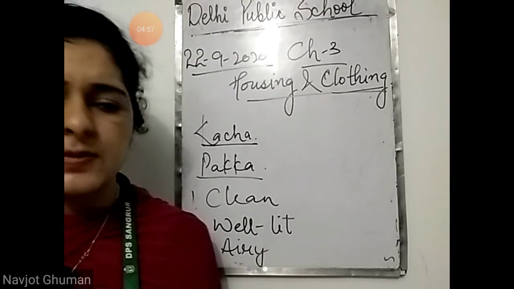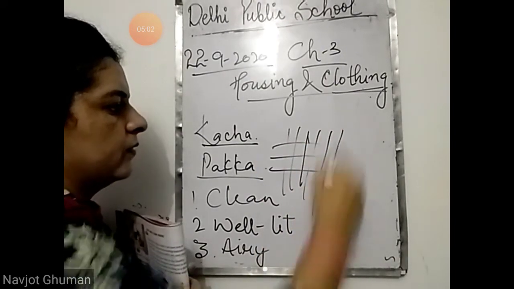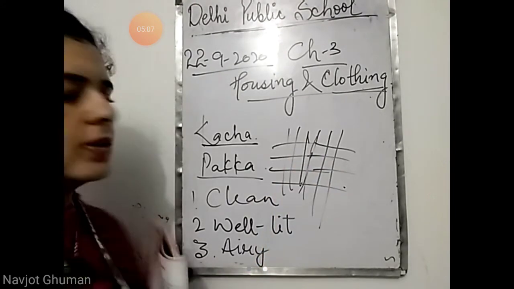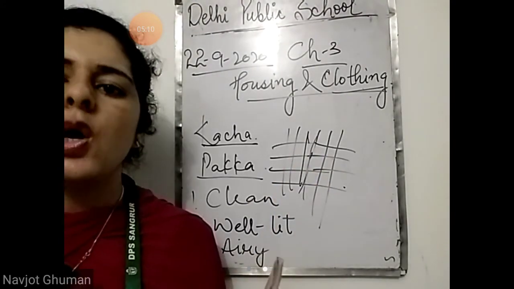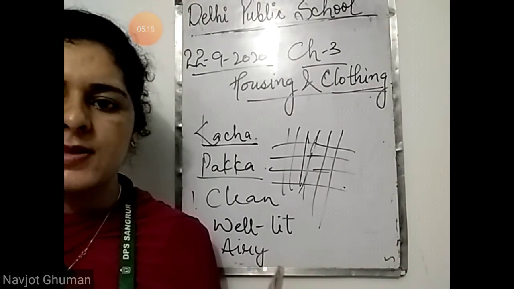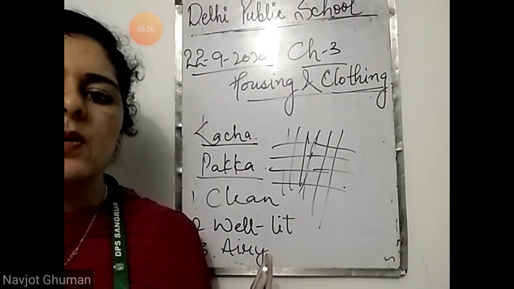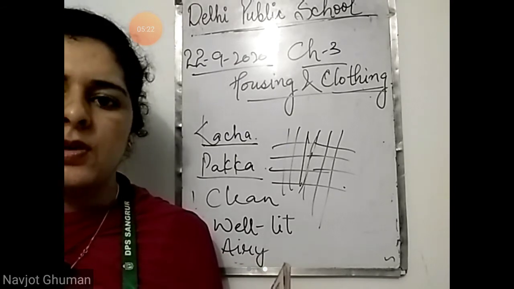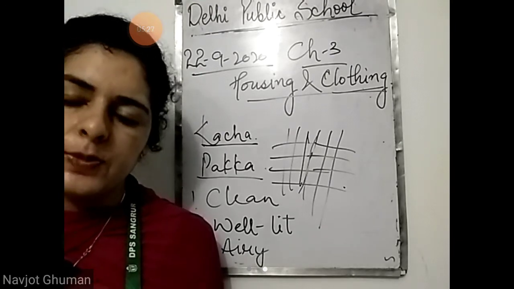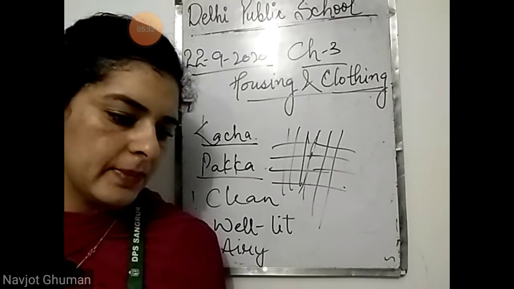Next is wire nettings. We know wire nettings are made in the windows and doors. What is the use of the wire nettings? The use of the wire nettings is to stop the entry of insects. Now we know it is a season of insects, flies and mosquitoes, they are flying here and there. So to stop their entry in our house, proper wire nettings should be there across the windows and the doors. And if proper doors and windows are also there, then they will also allow the fresh air to come in.